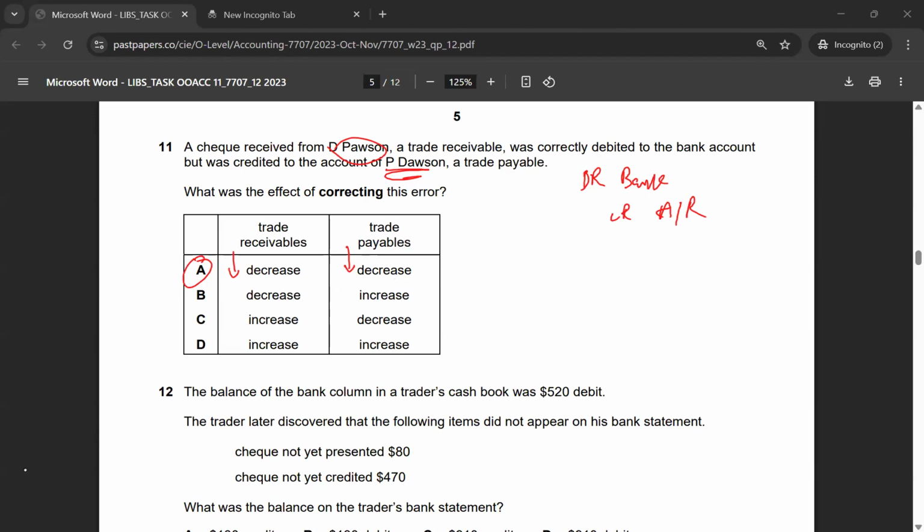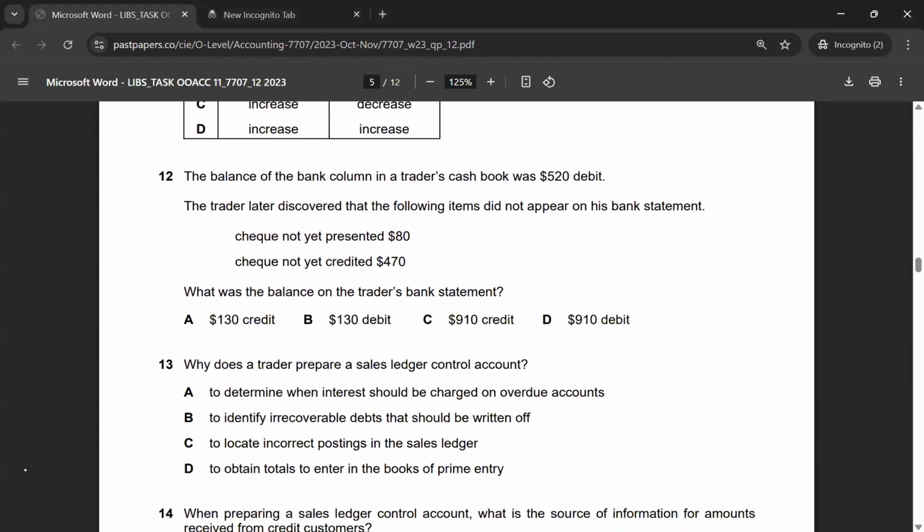Let's look at multiple choice 12. The balance of the bank column in a trader's cash book was 520 debit. The trader later discovered the following items did not appear on his bank statement: check not presented $80, check not yet credited $70. What was the balance on the trader's bank statement?